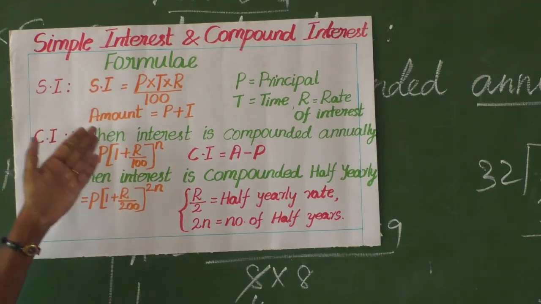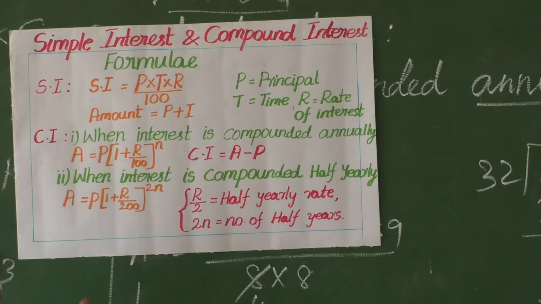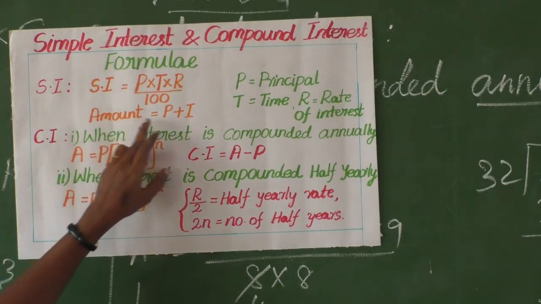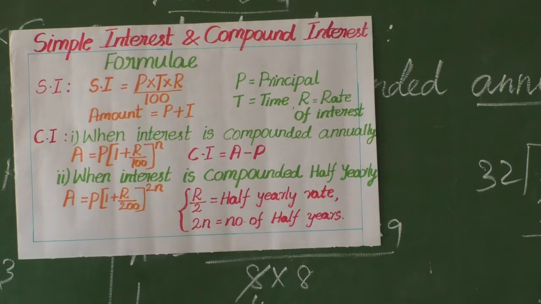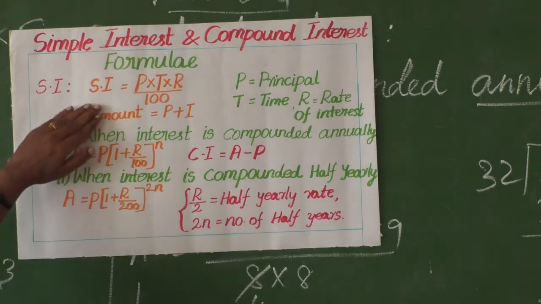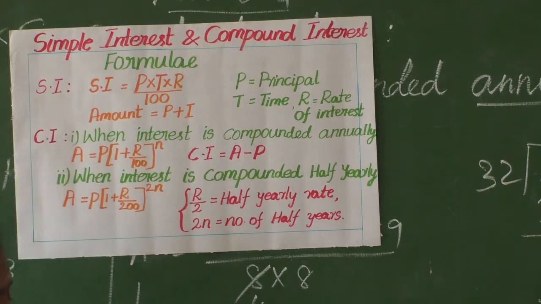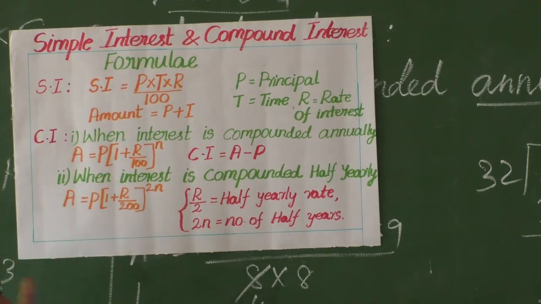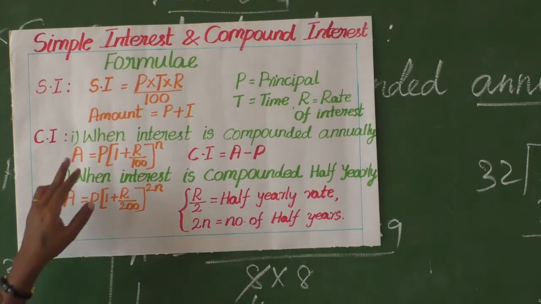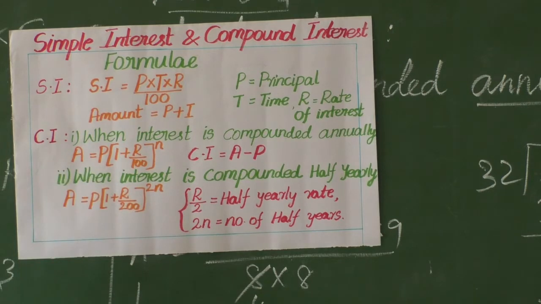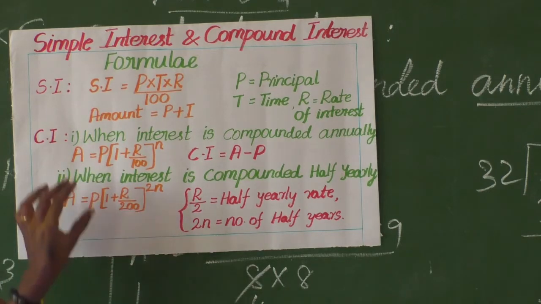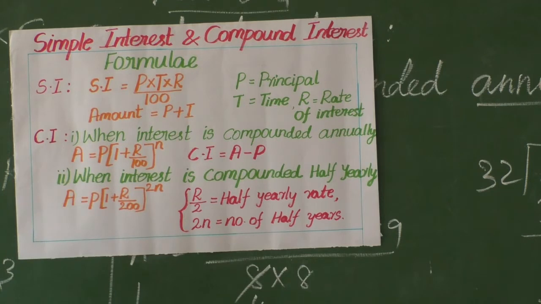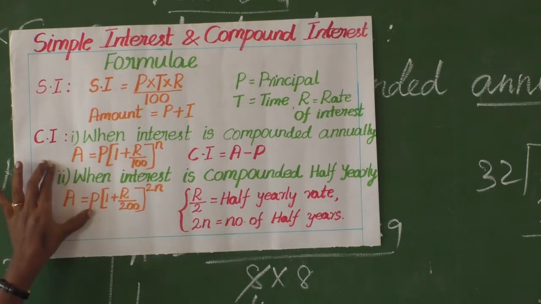After finding the interest, the amount is to be settled to the person, no? So how do you calculate the amount? Amount equal to principal plus interest. This is simple interest you learnt last year. Now we are going to see compound interest newly. About compound interest, what I said is that year by year the principal will change. The first year's interest is to be added with the principal to form a new year's principal. The first year's principal is not equal to the second year's principal. That is very, very important here.